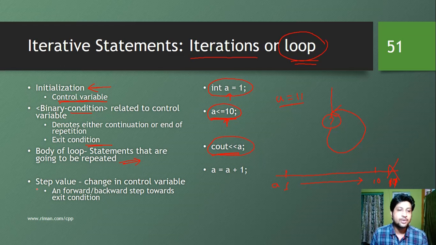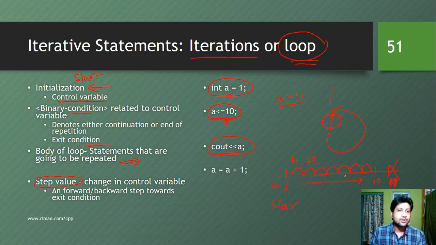This step value is nothing but, from this start, the initialization can be considered as the start, and this can be considered as the end. The step value determines how many steps we are going to take. The step value could be +1, it could be +2, and so on.